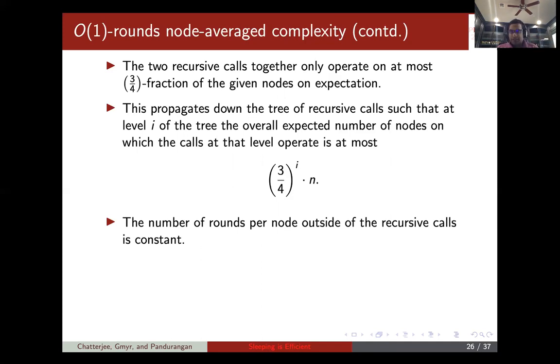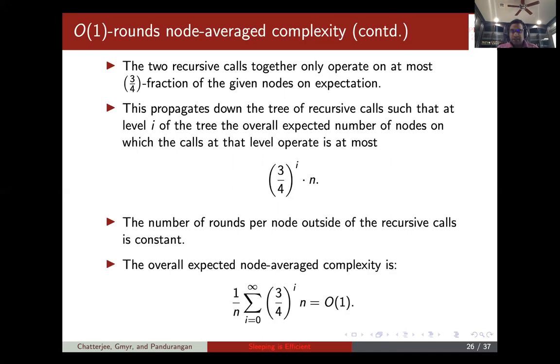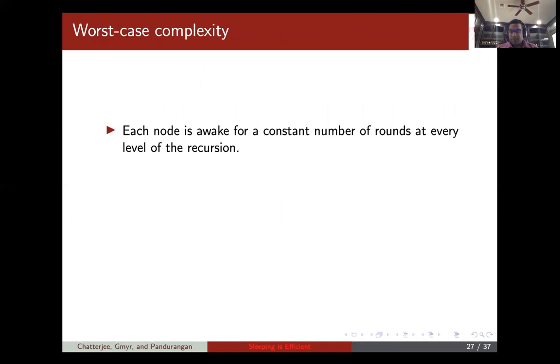So the expected overall node-averaged awake complexity is 1/n times the sum, Sigma i equals 1 to infinity, of (3/4)^i n, which is constant. Okay, so that's how you get the node-averaged complexity.